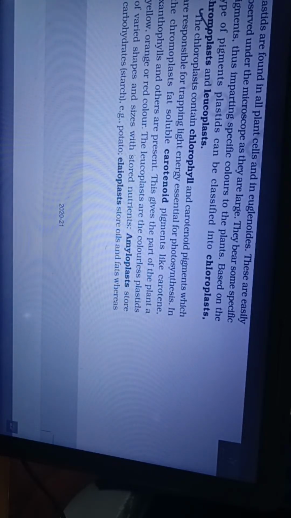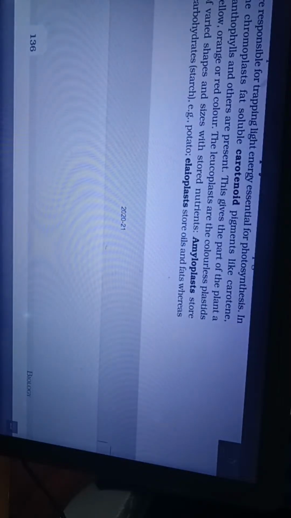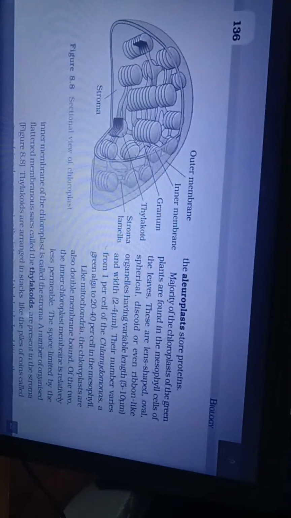In the chromoplast, fat-soluble carotenoid pigments like carotene, xanthophylls and others are present. This gives the part of the plant a yellow, orange and red color. The leucoplasts are the colorless plastids of varied shape and sizes with stored nutrients. Amyloplasts store carbohydrates, for example potato. Elaioplasts store oils and fats, whereas the aleuroplasts store proteins.